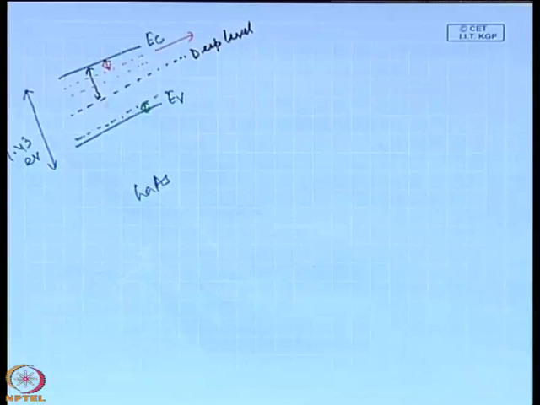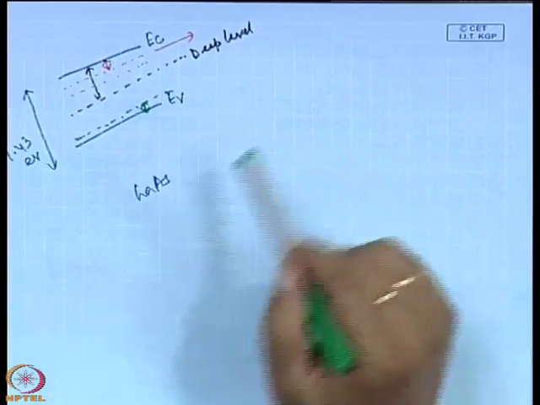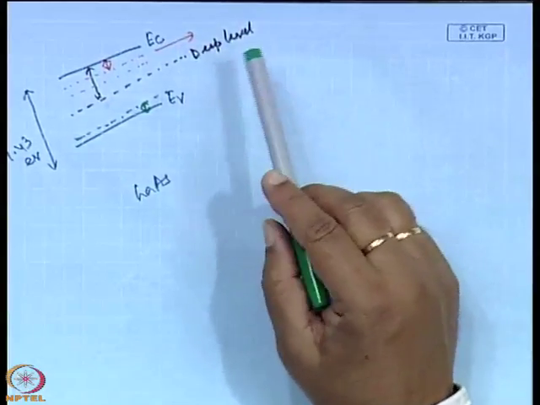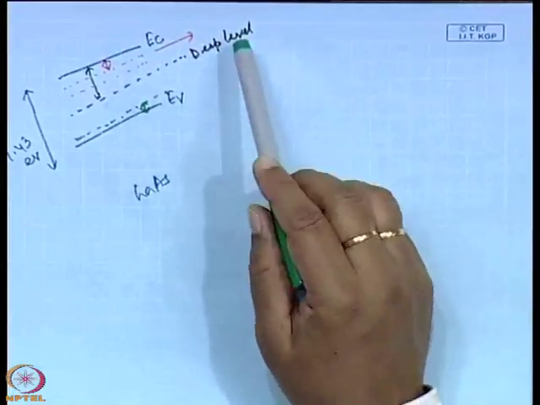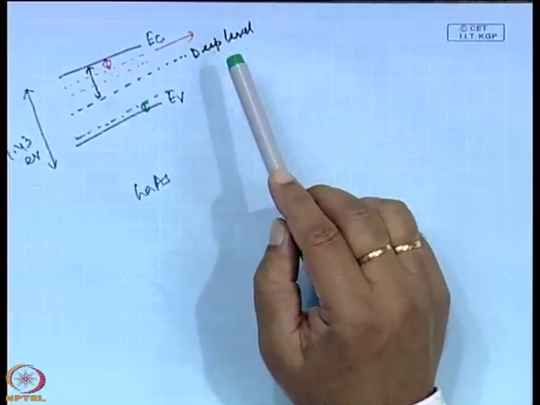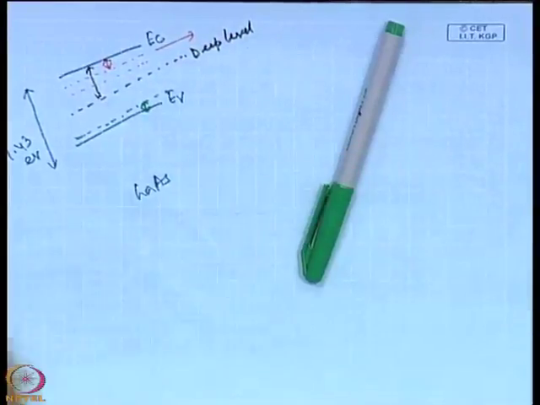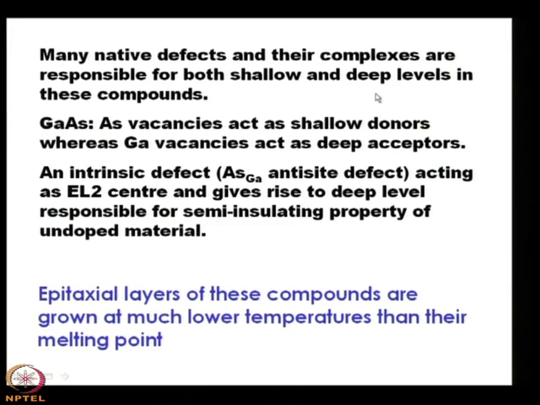And these deep levels are not very fruitful in the electronic industry. Basically, this deep level acts as a killer for optoelectronic materials, in the sense that it gives rise to non-radiative recombination. So, that is why we do not invite this deep level to be there inside the band gap, and this is detrimental for the operation of the optoelectronic device. And so, these shallow or deep levels can be due to the native defects or their complexes, and it is there for 3-5 semiconductors.